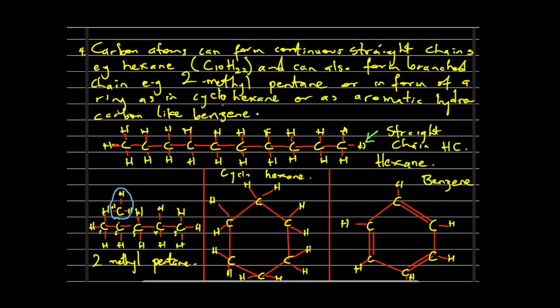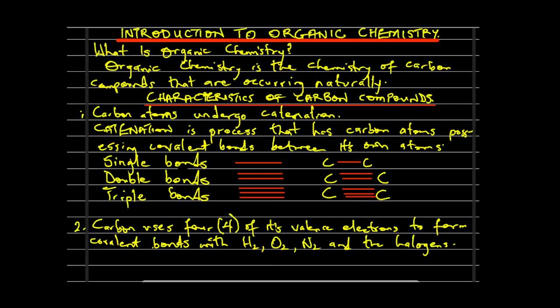So these are the possible characteristics we've talked about. The first one is the fact that carbon atoms undergo catenation, as seen here. That is what we said as the first property of carbon atoms. Number 2 is that they have the ability to form 4 bonds with covalent substances.